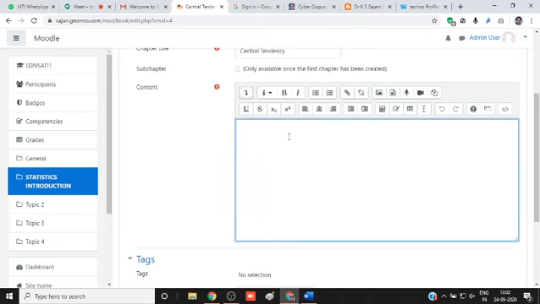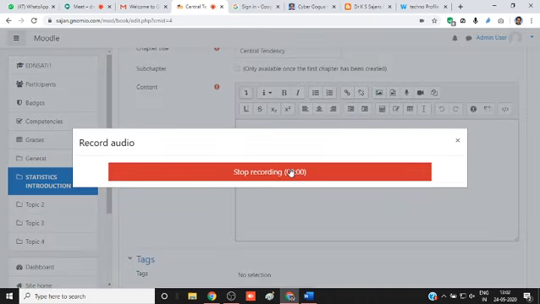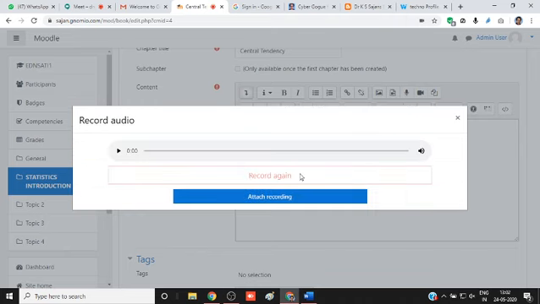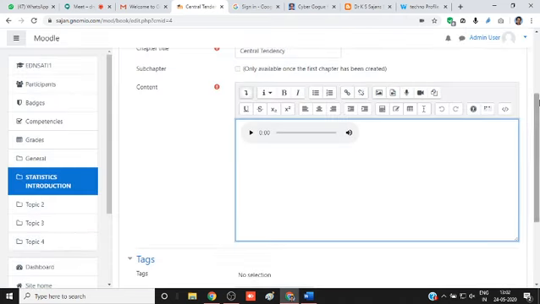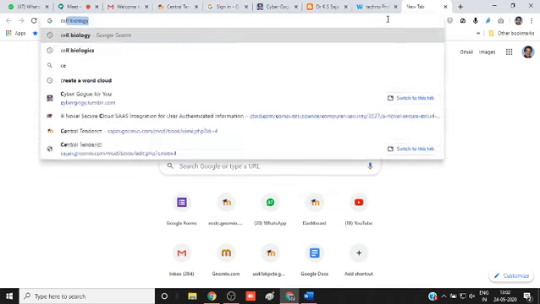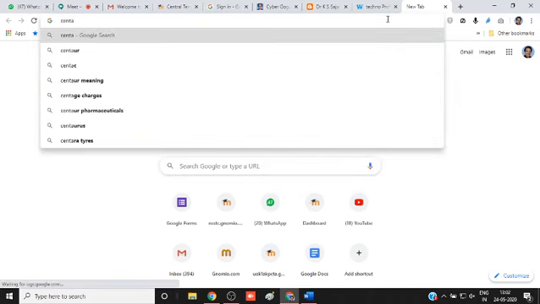Here I want to give an introduction speech first. So I record: again, dear students, etc. I recorded and attached it, and I add some text matter from my textbook, or I type the notes. I can add some materials on central tendency, or I can copy paste from a website.